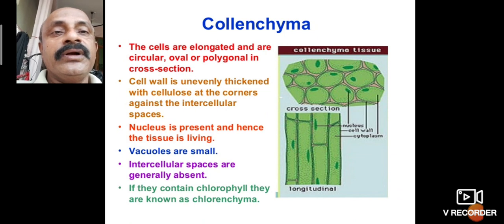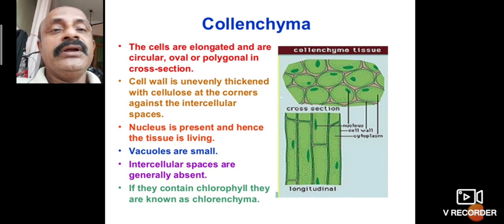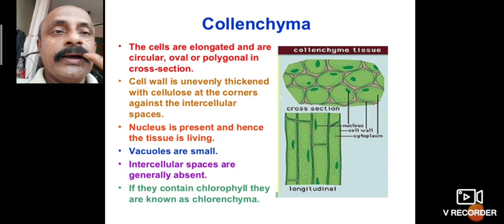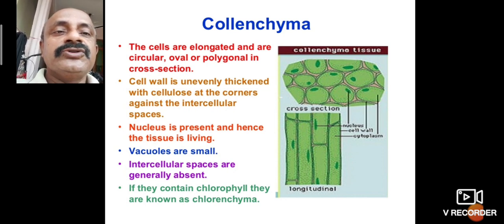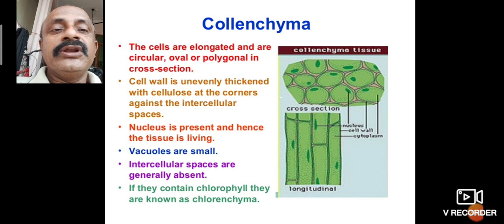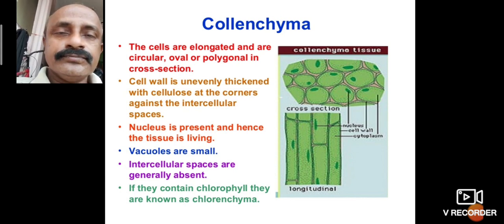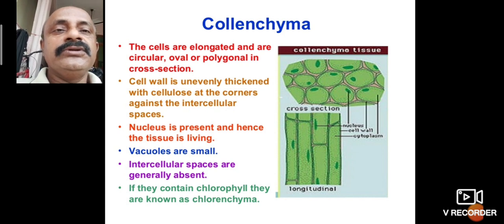But here in collenchyma, the cells are elongated and are circular, oval or polygonal in cross section. The polygonal cell wall is unevenly thickened with cellulose at the corners. So intercellular spaces are present. The nucleus is present and hence the tissue is living.